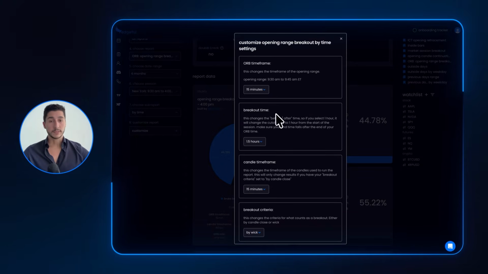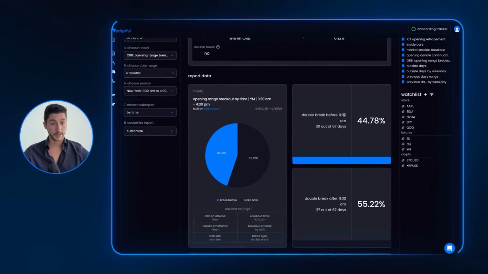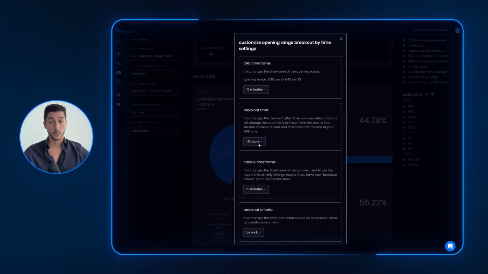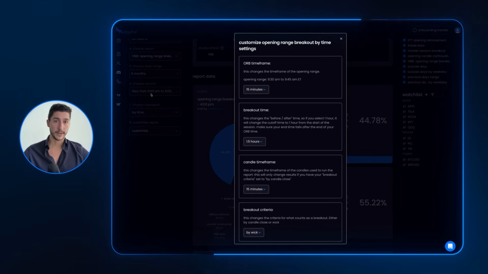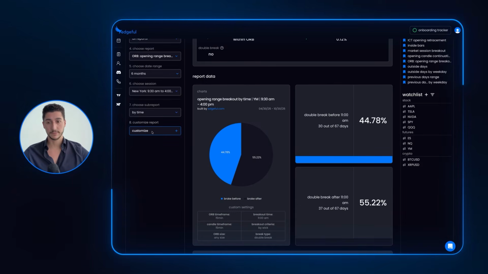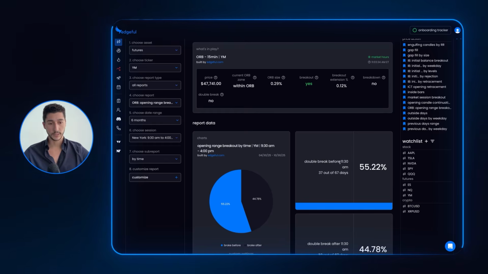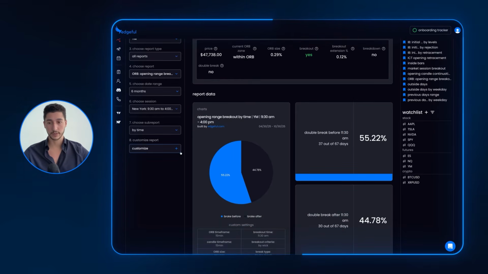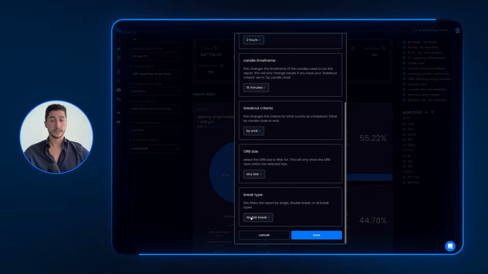The breakout time that I want to measure here is right now set to 11 a.m. This is 1.5 hours after the market opens. So I'm looking at the New York session. 1.5 hours after the New York session start is 11 a.m. If I change this to be 2 hours and I click save, it will be 11:30. That is 2 hours after 9:30. It's pretty straightforward.